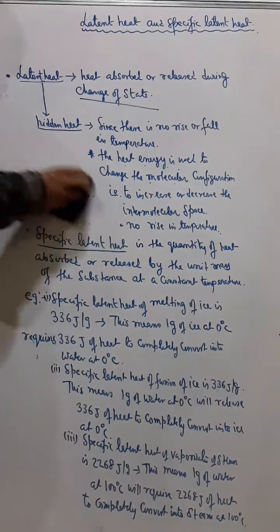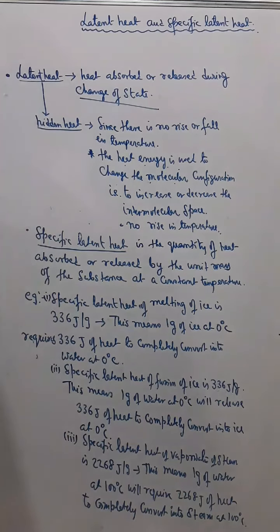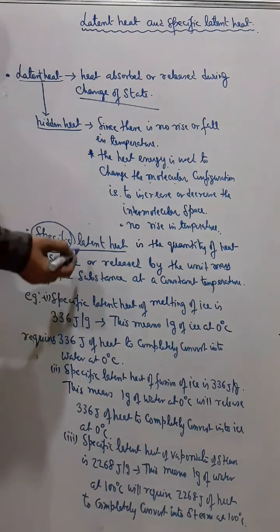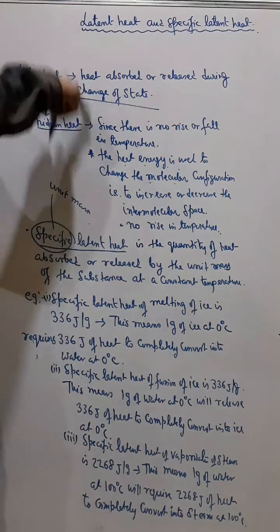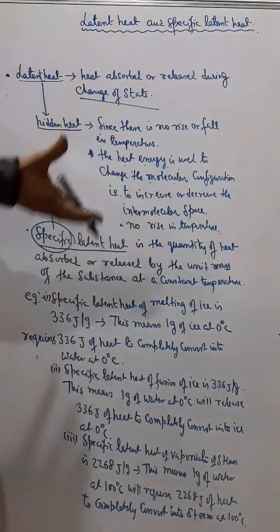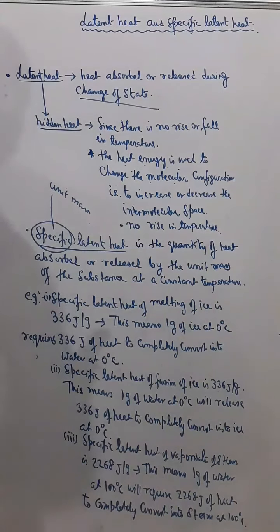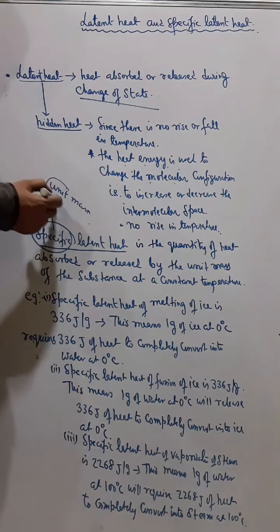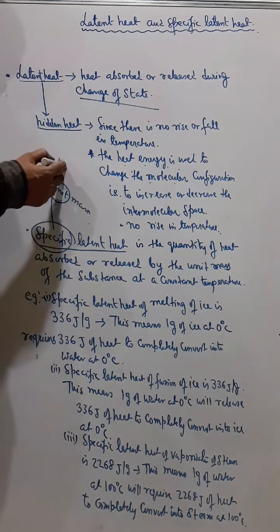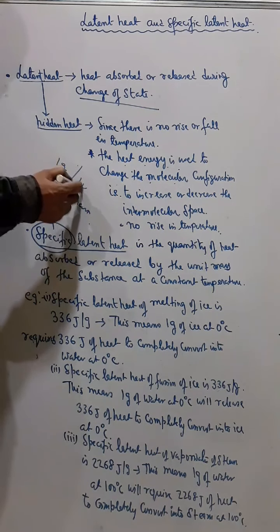Understand? So finally we can say latent heat is the heat absorbed or released during the change of state. Now what is specific latent heat? It's simple. Specific means when we talk about unit mass. Now in this case we have not mentioned about mass. It can be any mass. It is only the heat energy that is required by the substance during the change of state, that is called latent heat. But when I talk about specific latent heat, that means I am talking about unit mass. And unit mass means I am talking about 1 gram or 1 kg.